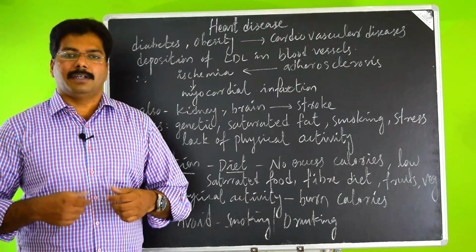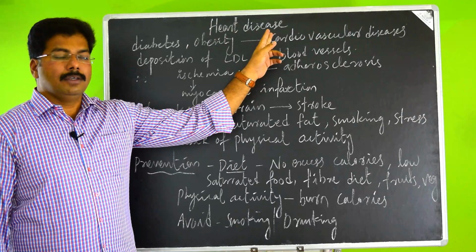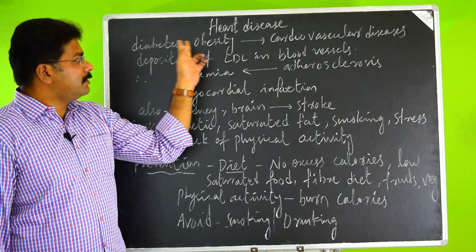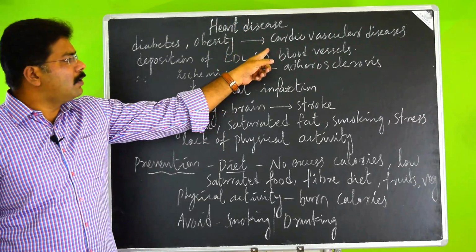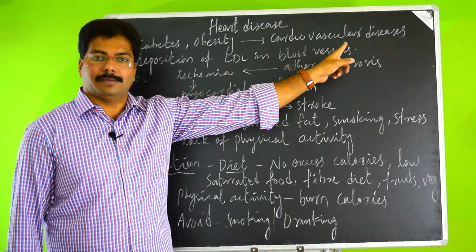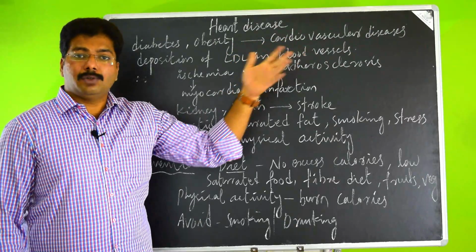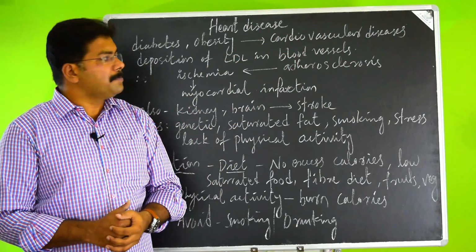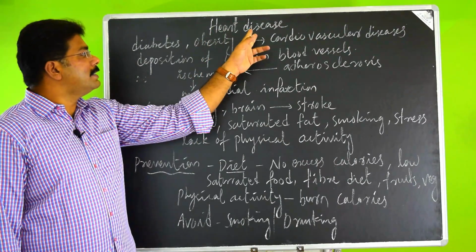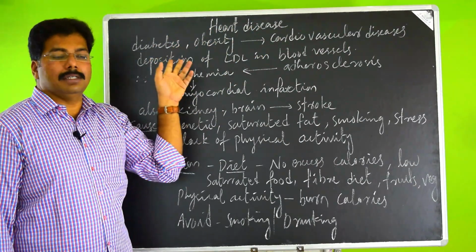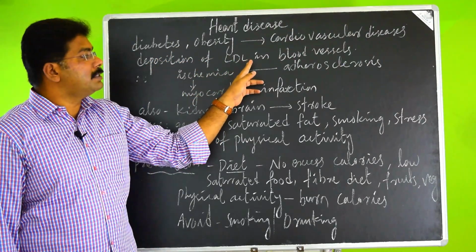The next lifestyle disease we are going to discuss is heart disease. You know very well, diabetes and obesity can lead to heart disease, generally called cardiovascular disease, CVDs. That means diseases related to the heart and the blood vessels. How it is happening is because of the obesity and other things is deposition of LDL, low density lipids, in the blood vessels.